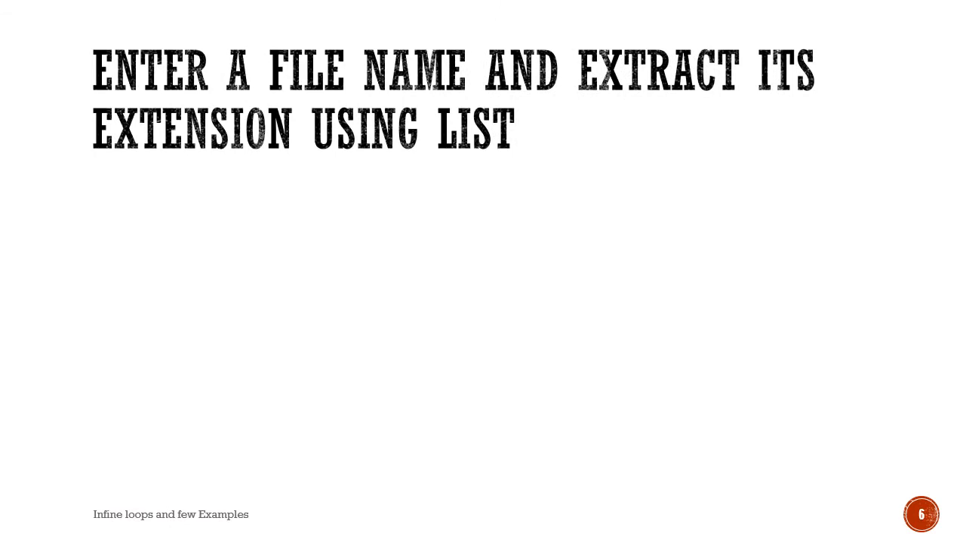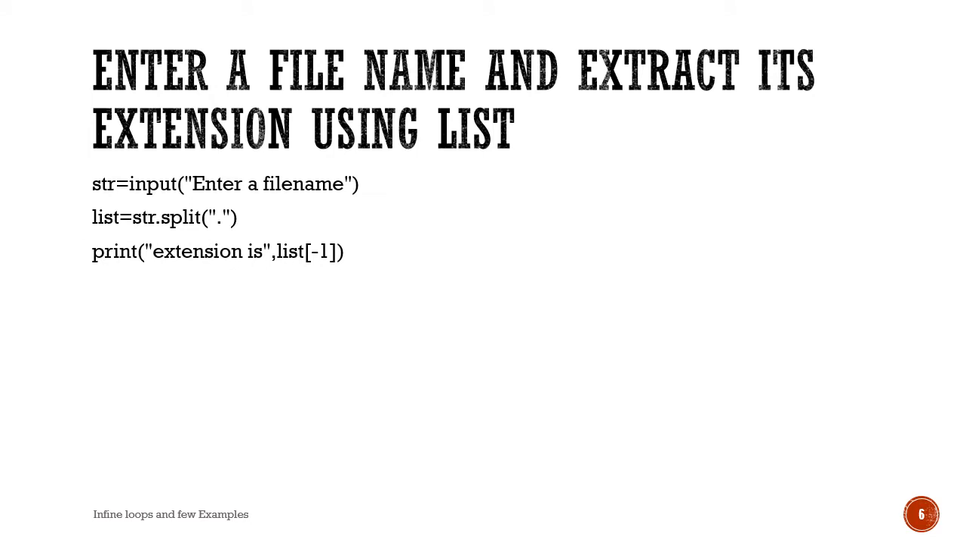We are asked to enter a file name and to extract its extension part. And now I am asking you to use a list for this. So here is a 3 statement code, asking the user to enter a file name. The file name should contain a file name part, a dot and an extension part. And you are using the split method here. And you know the output of the split method is always a list.